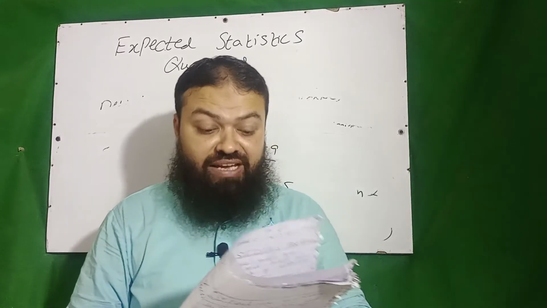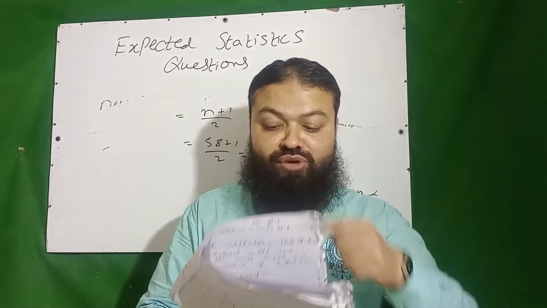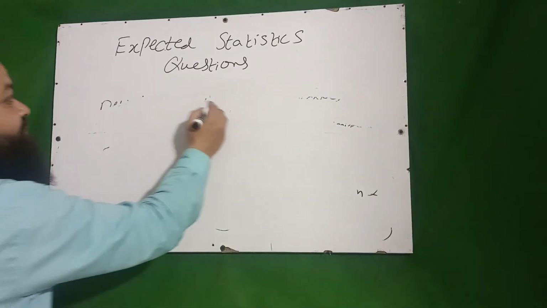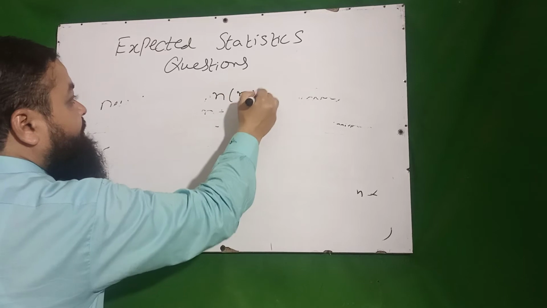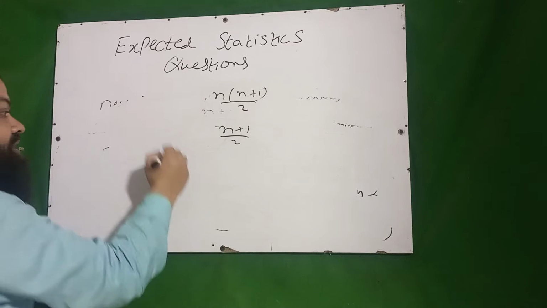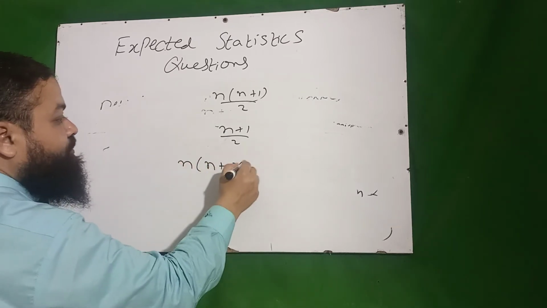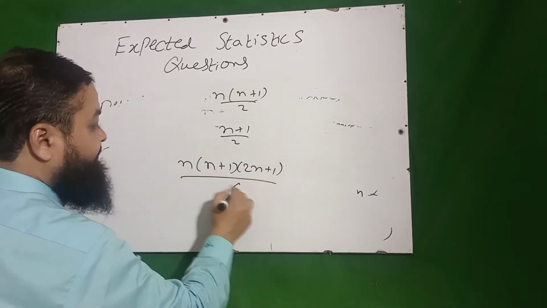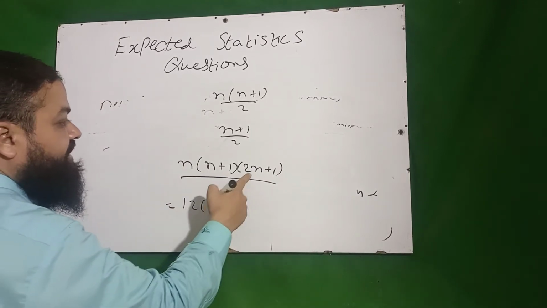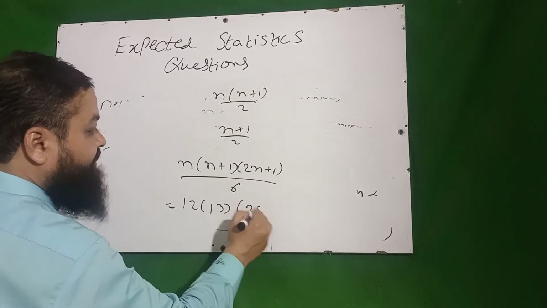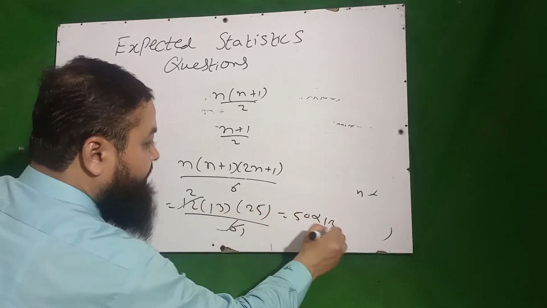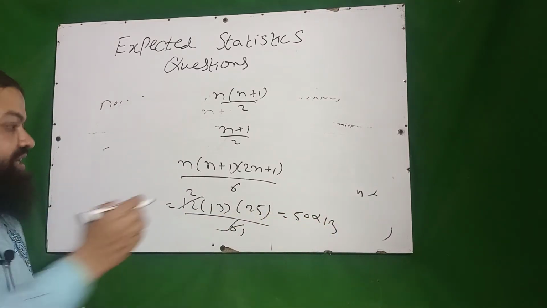What is the sum of square of first 12 natural numbers? Very important question. There are three formulas. First we discussed the sum of natural numbers, n into n plus 1 over 2. Then the mean, n plus 1 over 2. The third one is the sum of squares of natural numbers, n into n plus 1 into 2n plus 1 whole divided by 6. There are 12 numbers, 12 into 13, 12 plus 1 is 13, 12 into 24, 24 plus 1 is 25 over 6. 6 twos are 12, so 50 into 13, and the answer will be 650, the correct option.